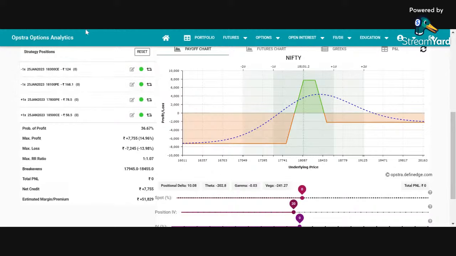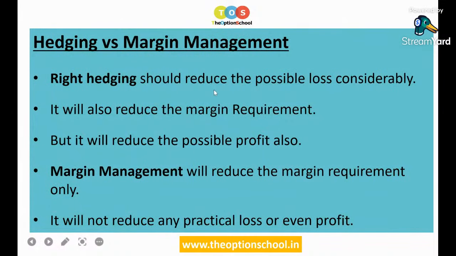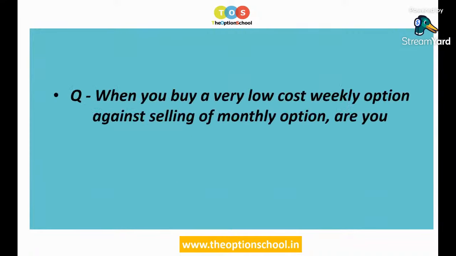Hopefully the concept is clear. I've tried to explain it with an example also, right? Let us go back to our presentation once again and cover the rest of it. So now you will understand that right hedging should reduce the possible loss. Margin management will reduce the margin requirement only.